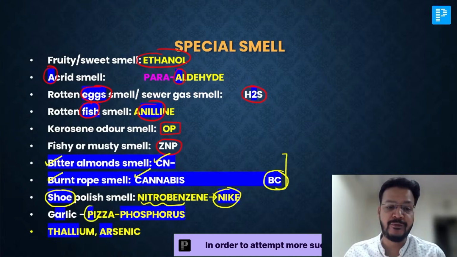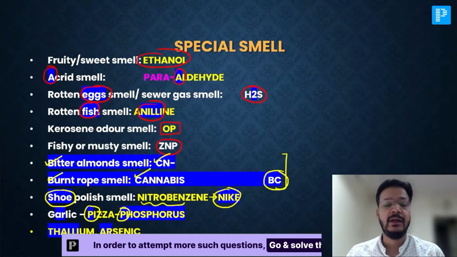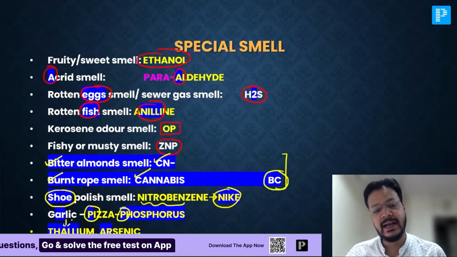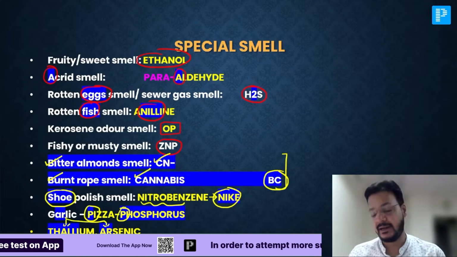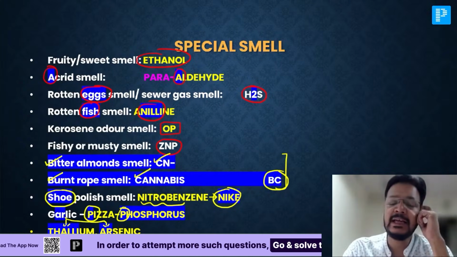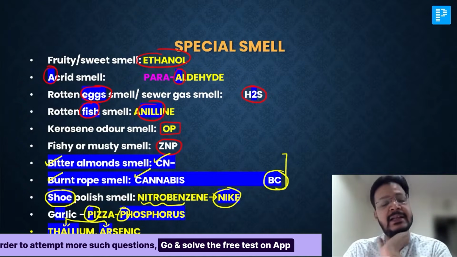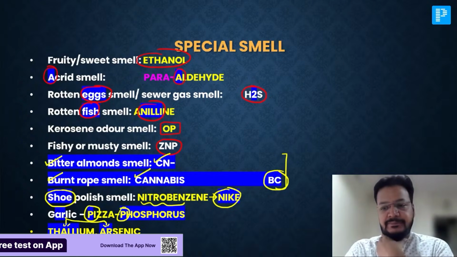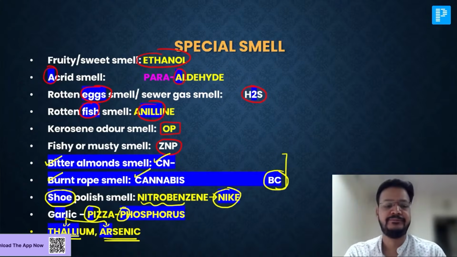Garlic pizza, P for pizza, P for phosphorus. Garlic pizza in thali, thali for thallium and arsenic. So garlic pizza in thali: phosphorus, thallium and arsenic, that will be a garlic smell. Yes or no, my dear friend?